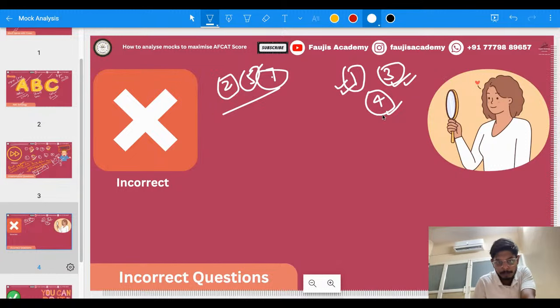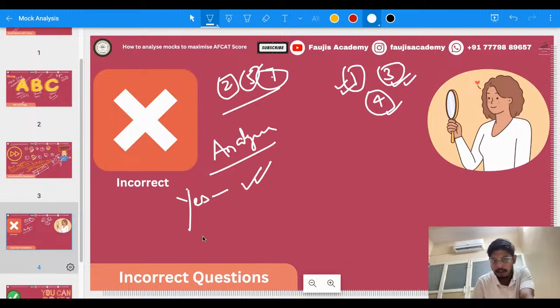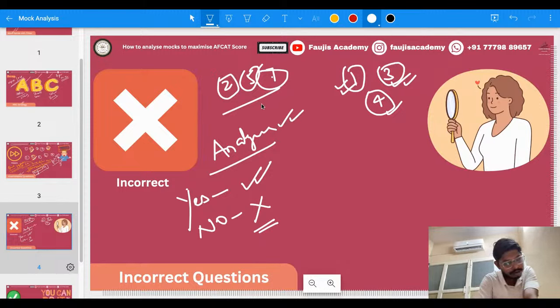So over here you have to analyze it in a much deeper fashion. See, in the AFCAT examination, as far as mathematics, reasoning, and English are concerned, if you know the answer, then only you tick it. If you don't know the answer, you will not tick it. It's as simple as that. There is no inky pinky ponky in the AFCAT examination. So you will have to delve deeper and try to understand why exactly you have made it wrong.